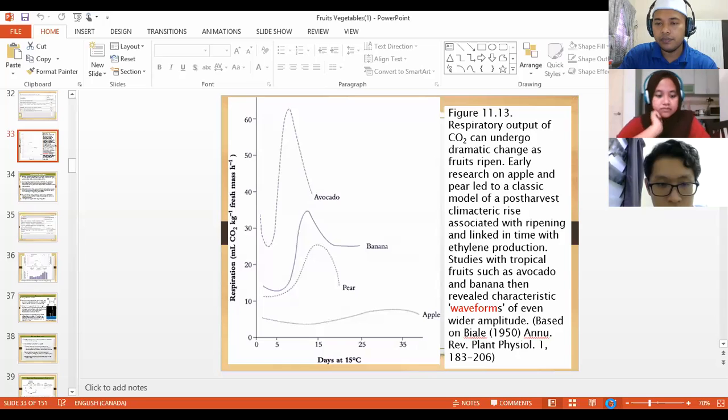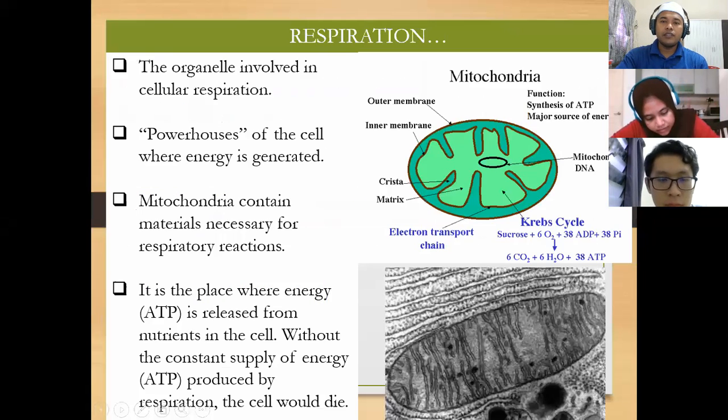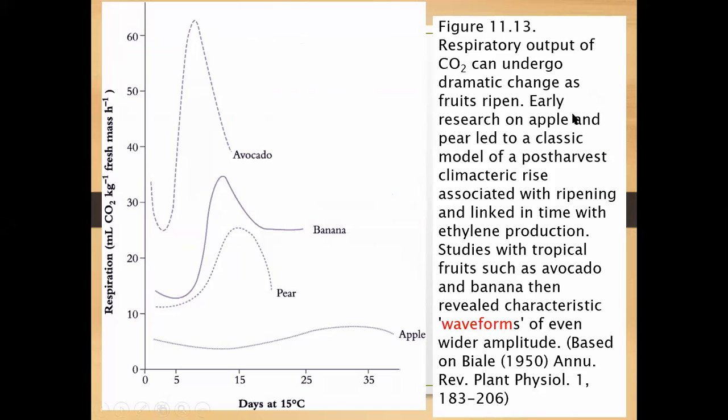You can see here the waveform because of the respiration rate. The waveform is because of the climacteric form of the fruits and vegetables. That's why fruit can be classified as climacteric and non-climacteric. The word climacteric is derived from the activity, the respiration rate, of the fruits and vegetables. So the higher the respiration rate, the higher the climacteric peak, the longer or the shorter the shelf life?